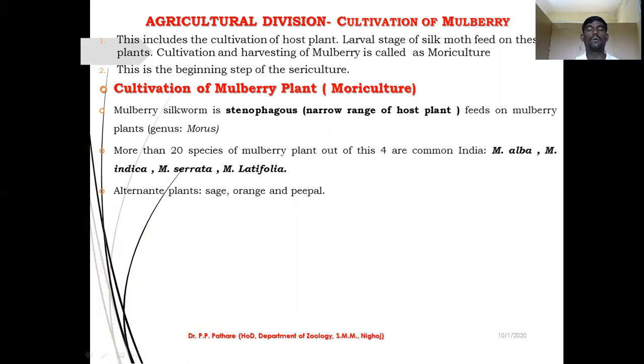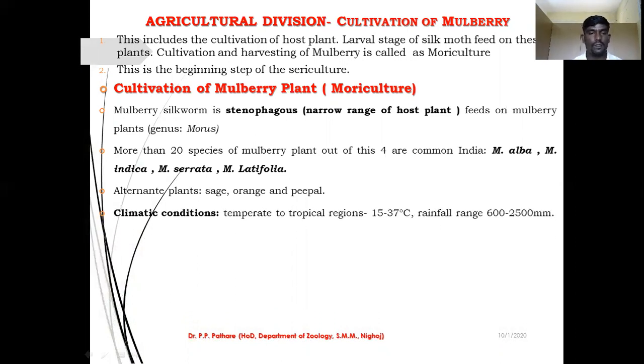If you provide this type of food material to your larva, they show fast body growth and development. But sometimes in the wild, they also survive on the leaves of fig, osage orange, and peepal plants.